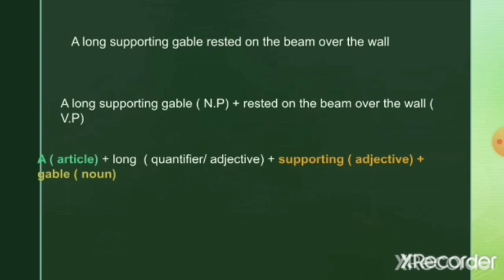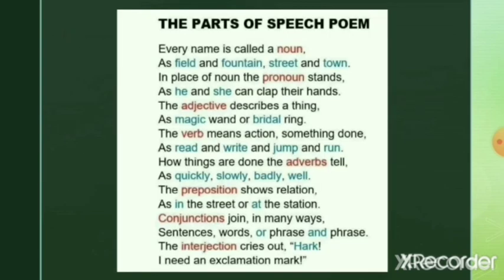Now here it's a poem. It's a famous poem about parts of speech. Every name is called a noun, as field and fountain, street and town. In place of noun, the pronoun stands, as he and she can clap their hands. The adjective describes a thing, as magic wand or bridal ring.